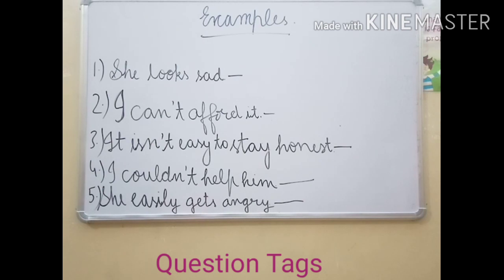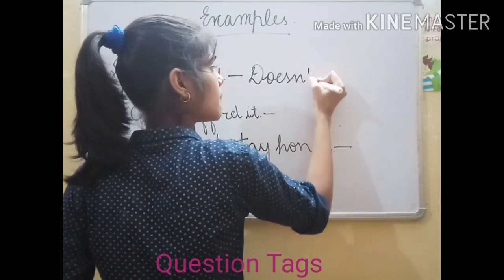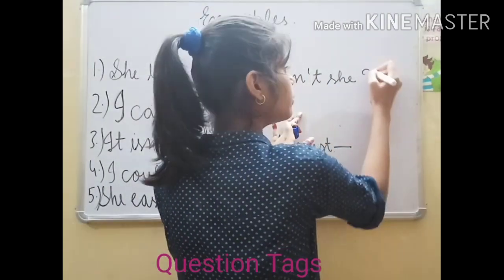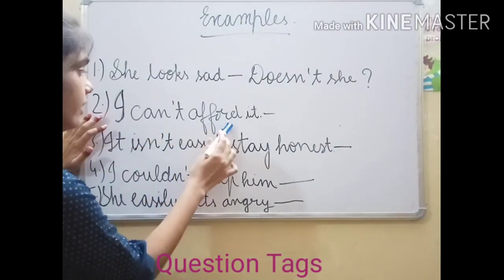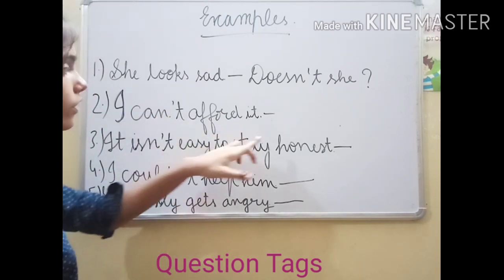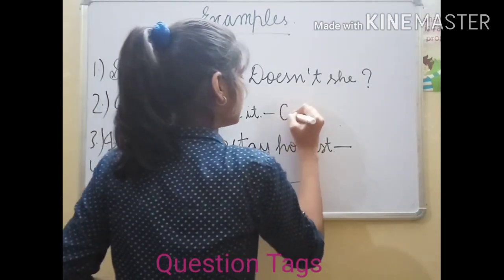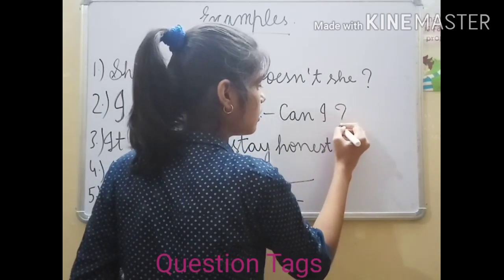So let's do the first one. She looks sad. First you see that there is no not, so in the question tag there will be not. Then it will be doesn't she. And the most important thing is that we have to put a question mark here. Now second one, I can't afford it. In the sentence there is not, so we will not use it in the question tag. So there will be can I. The most important thing, the question mark.